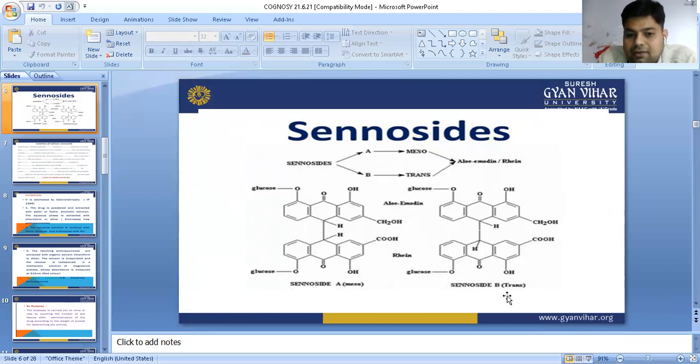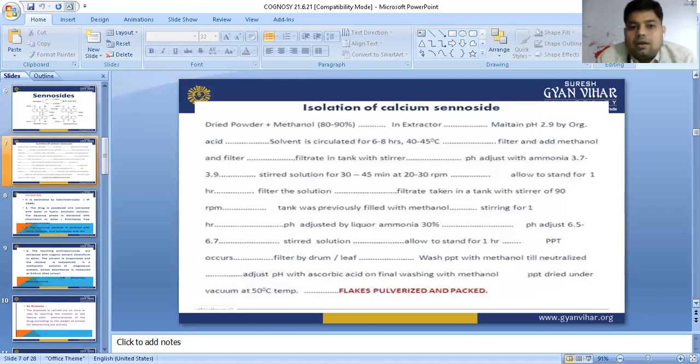Now sennoside B. Now what is the method of isolation of calcium sennoside? What is there?